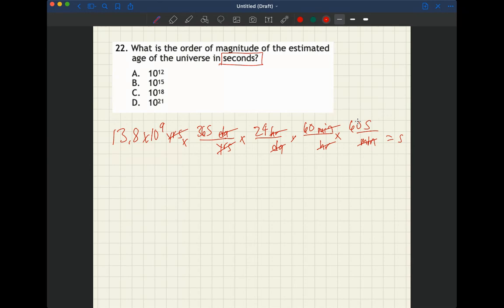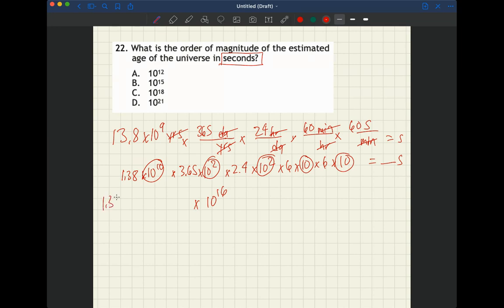And as I like to always recommend, so we can do this quickly, is to write our numbers in scientific notation. So now we would have 1.38 times 10 to the 10th times 3.65 times 10 to the second times 2.4 times 10 to the first times 6 times 10 times 6 times 10 equals the number of seconds we have. And so now if we do the powers of 10, we've got 10 to the 10th, 10 to the 12th, 10 to the 14th, 10 to the 15th, 10 to the 16th. So just right off the bat, we're at least 10 to the 16th.